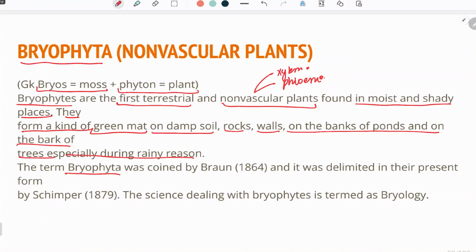The term bryophyta was coined by Braun, and it was delimited in its present form by Schimper. The science dealing with bryophytes is termed bryology. So there is a different branch of science which deals with only and only bryophytes, and that branch is termed bryology.